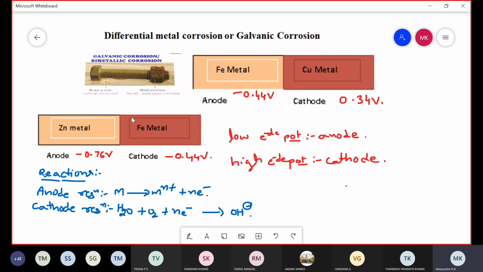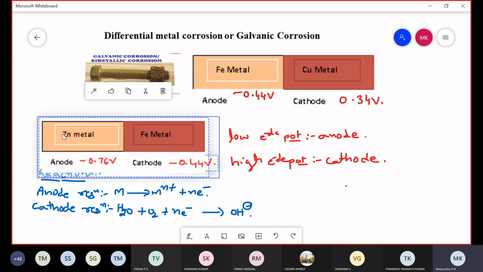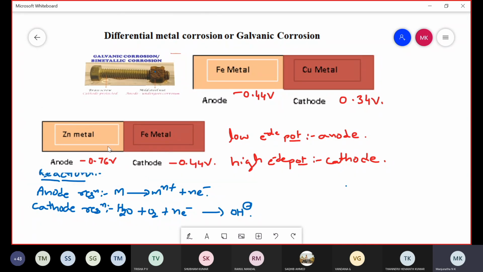Take another example, metals like zinc and iron. Once iron and zinc are connected with each other and exposed to the environment, zinc has less electrode potential compared to iron, therefore zinc acts as anode and undergoes corrosion, but iron acts as cathode and is unaffected by corrosion. This type of corrosion is called differential metal corrosion or galvanic corrosion.